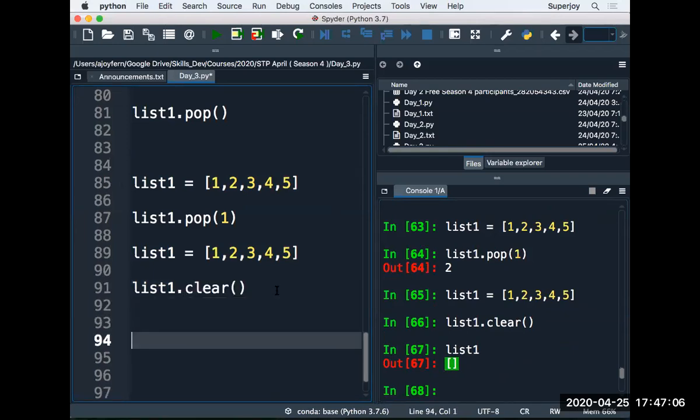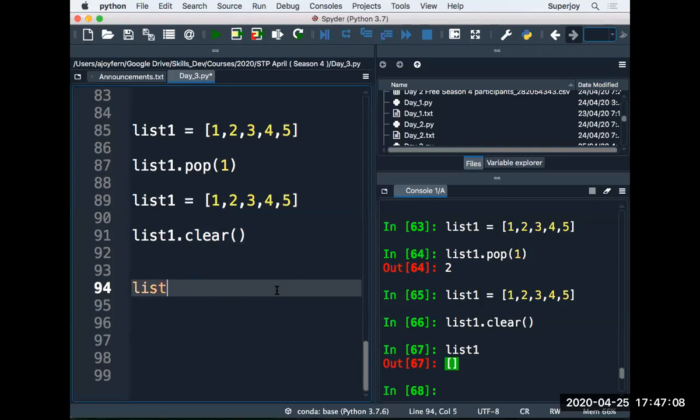Now, a couple more examples. List1 is equal to a list like this: 2, then 10, then 1, then 0, and then let's say 4.